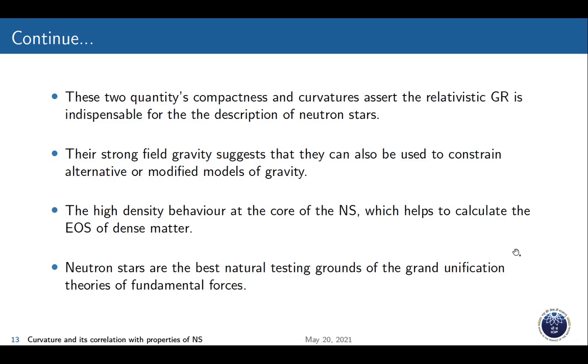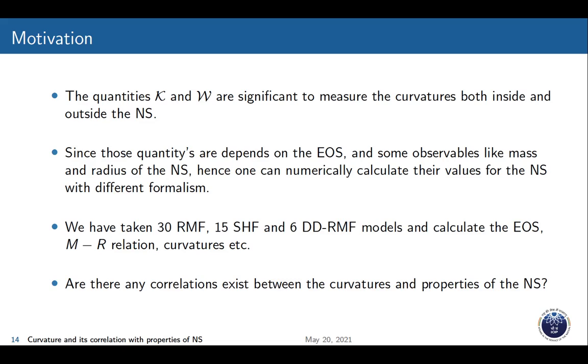So these two quantities, compactness and curvature, assert that general relativity (GR) is indispensable for the description of the neutron star. The strong field gravity suggests that they can also be used to constrain alternative or modified theories of gravity, and the high density behavior at the core of the neutron star helps to calculate the equation of state of dense matter. Therefore, neutron stars are the best natural testing ground for the theory of fundamental forces.